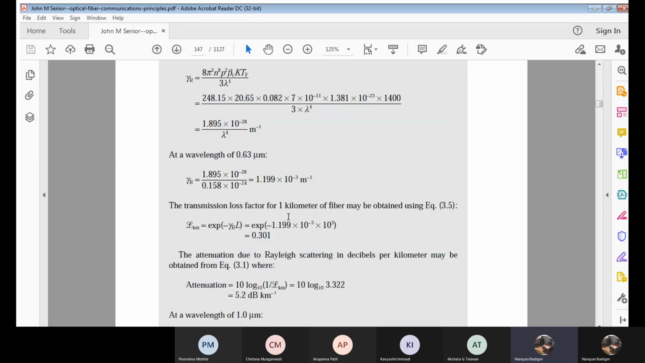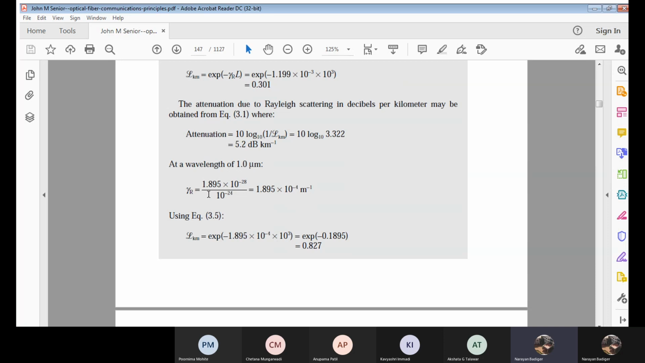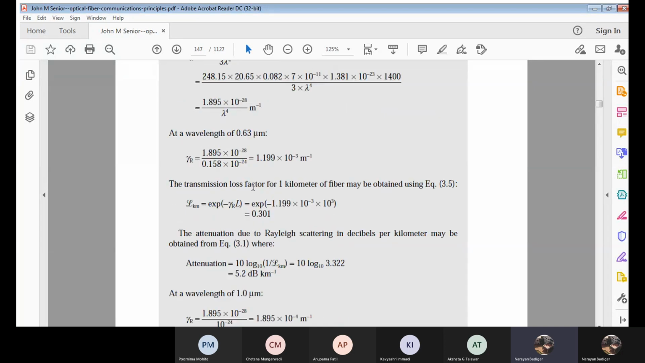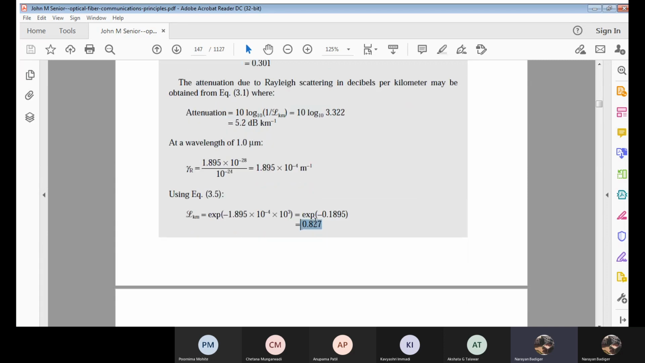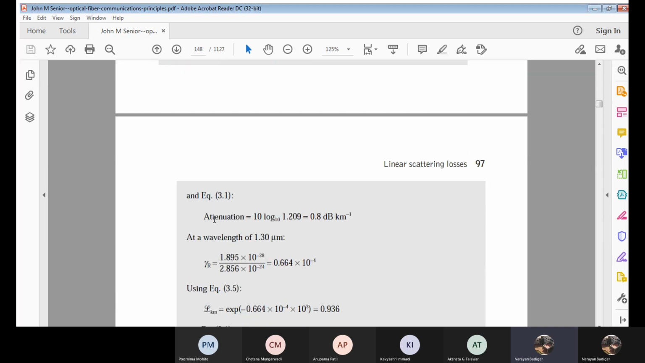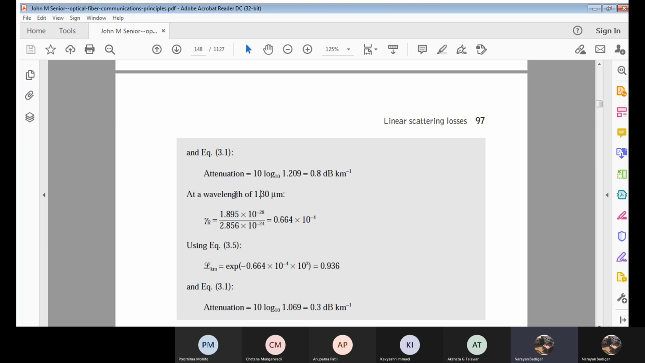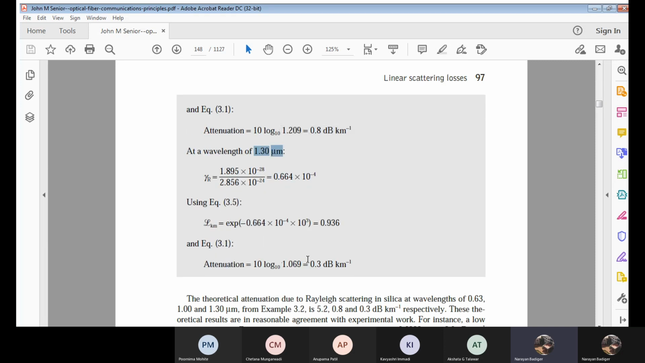Okay, for 1, what we will be calculating? For 1 micrometer. So 1 into 10 raised to minus 6 whole raised to 4, lambda raised to 4 it is. Correct? Now as per the formula, lambda raised to 4. Correct? Now which will be 10 raised to minus 24. If we simplify, I am going to get this. Now use this value for transmissivity. We will be getting 0.827. Now use that value for attenuation. Okay, 0.8 decibels per kilometer. Now similarly, go for the last wavelength, that is 1.3 micrometers. Okay, the same procedure will be followed, and you will be getting the attenuation as 0.3 decibels per kilometer.